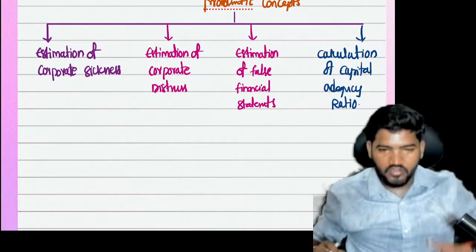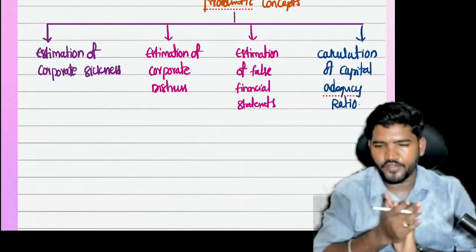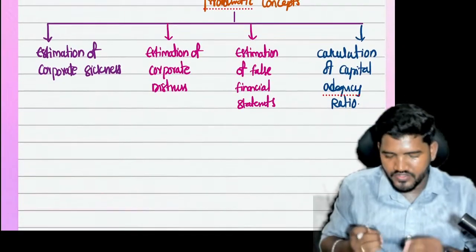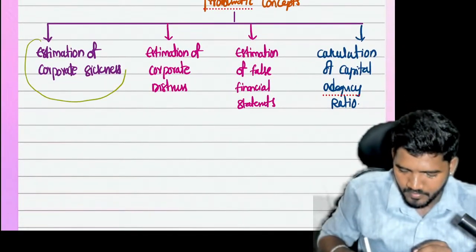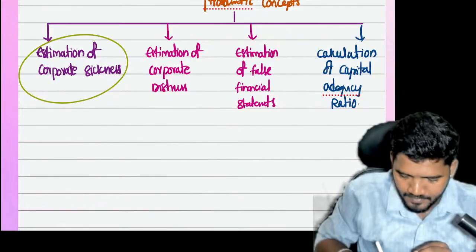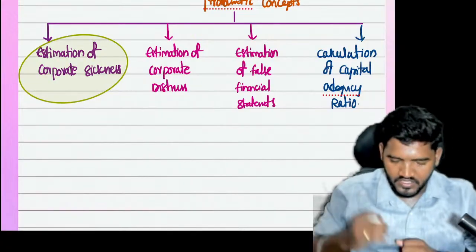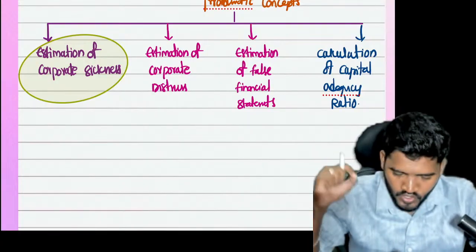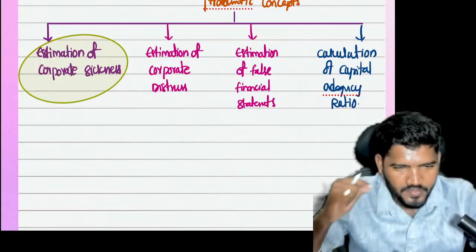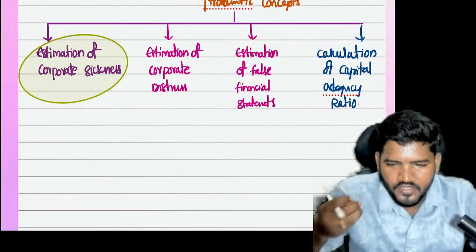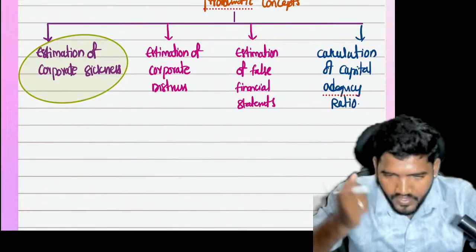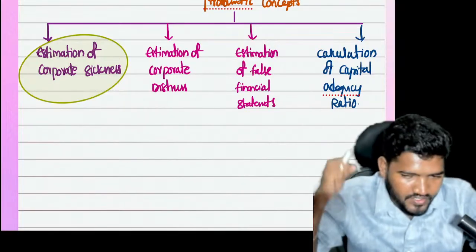So these are the four concepts we have from a numerical point of view. Okay. Because of my revision classes, I'm not saying this about myself. Corporate sickness is an important concept. This corporate sickness problem is not there in your ICMA material also. It is an important concept in the whole syllabus. For the future point of view, I inserted that concept in the last but one attempt. They asked this corporate sickness concept.